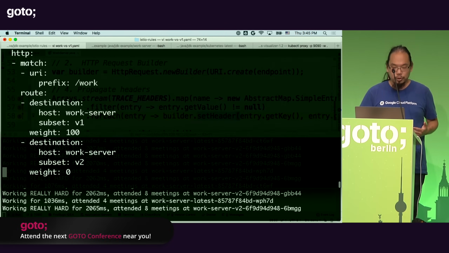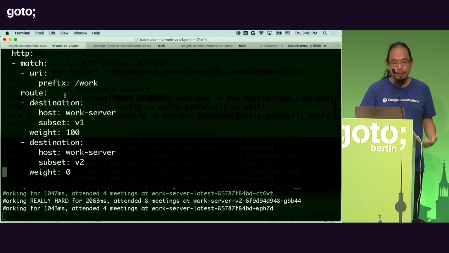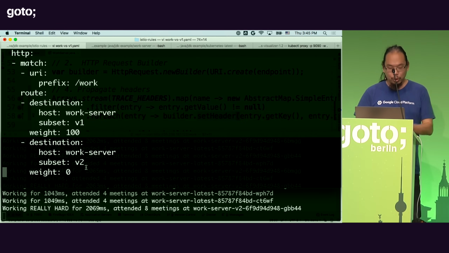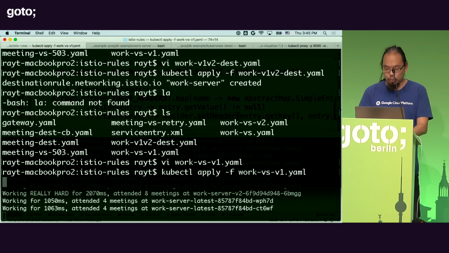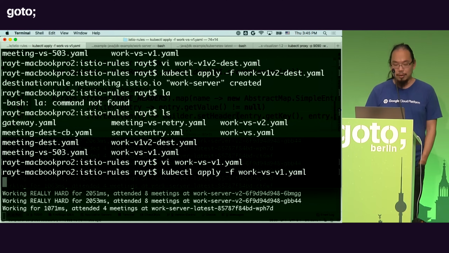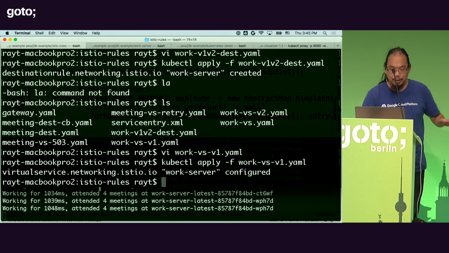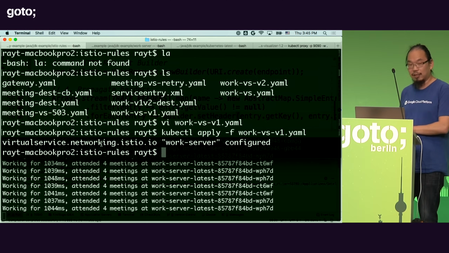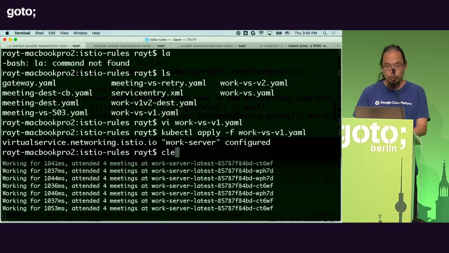So I can go back to the virtual service. I can define the matching rules here, which we can match on URI and headers. But then we can also say route all the traffic to v1 and no traffic to v2. And all I need to do is apply this through Istio, and we can actually do traffic routing for you. You can use this very same mechanism to do blue and green deployments, or you can use it for canary releases of new versions as well, by shifting the traffic to the percentages that you are looking for. So now we can see very effectively we shifted all the traffic to v1. And we can use the same thing to shift the traffic to v2.